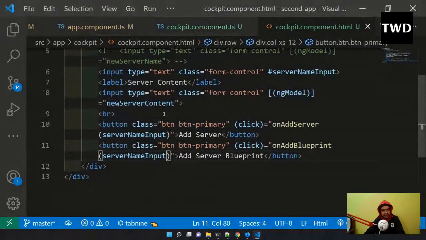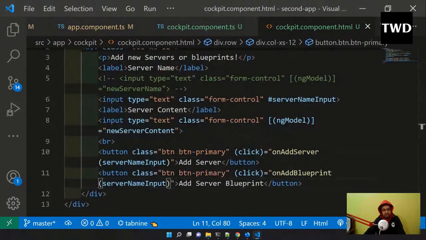And so we have learned mainly passing data. We had a huge component and we created it into smaller components first, and then we learned how to pass data from the parent to the child. Then we also learned how to pass data from the child to the parent. And another thing we learned is that instead of ngModel we can use this local reference also. So we have learned a lot of things today.